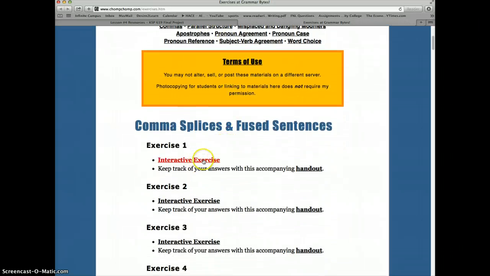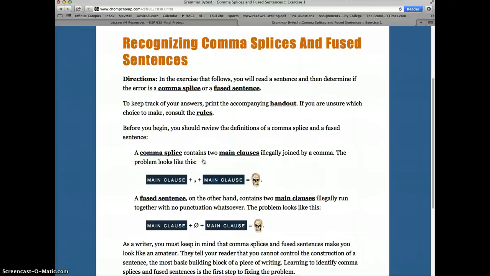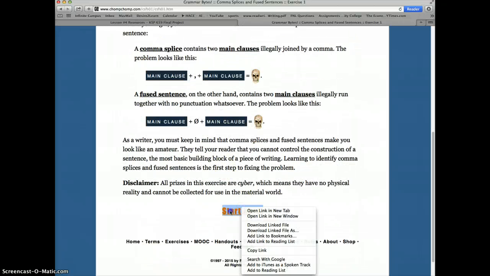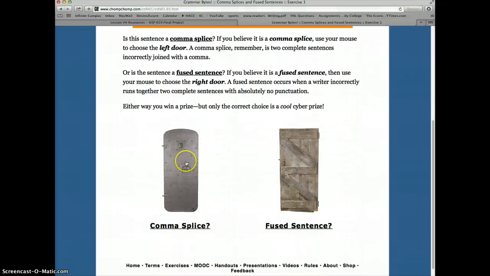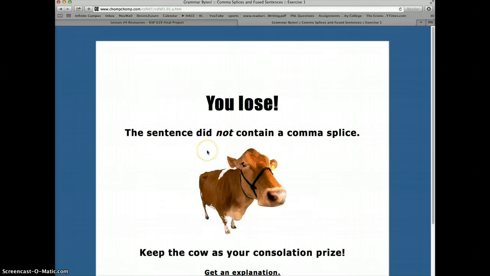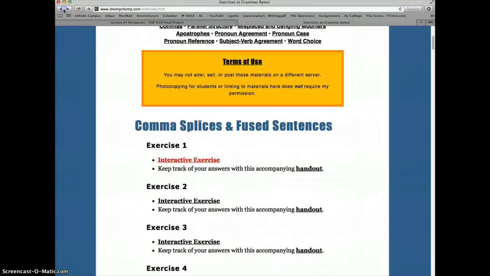They have a handful of interactive lessons. They're sort of fun for the kids. As you can see here, they get to choose what it is, whether it's common splice or a fused sentence, and then they have these fun little graphics. The kids really enjoy it. We like to do them as a class and individually.